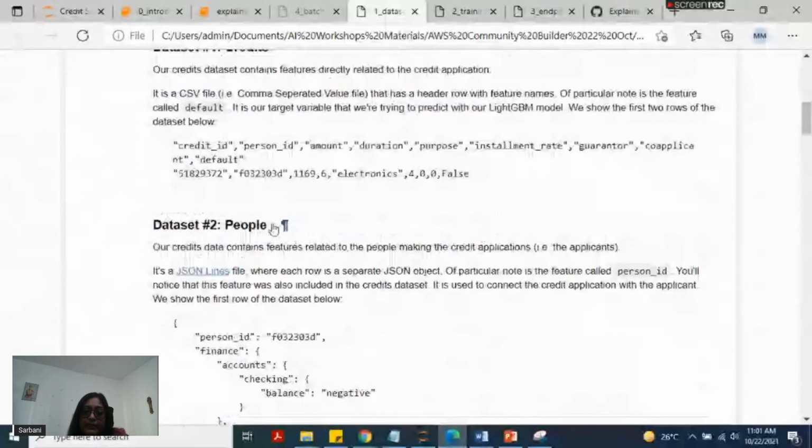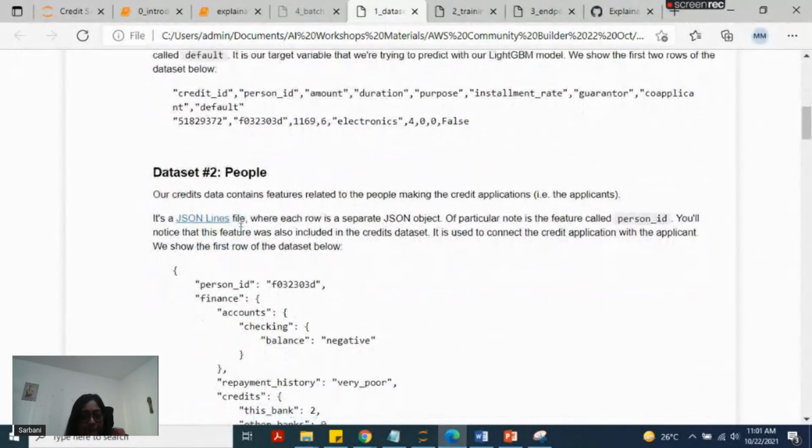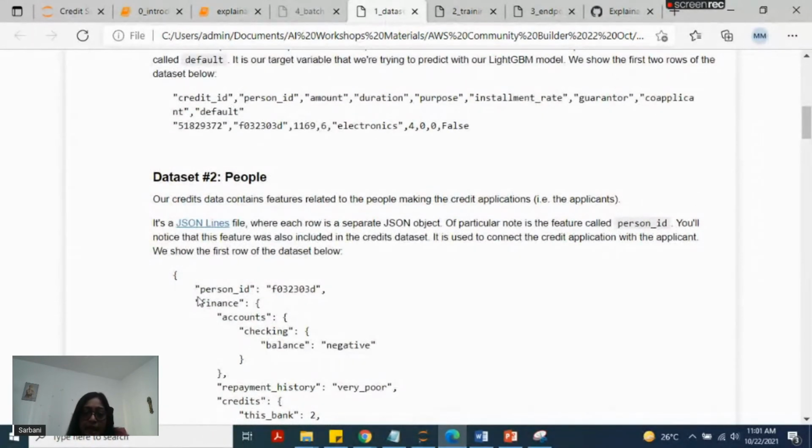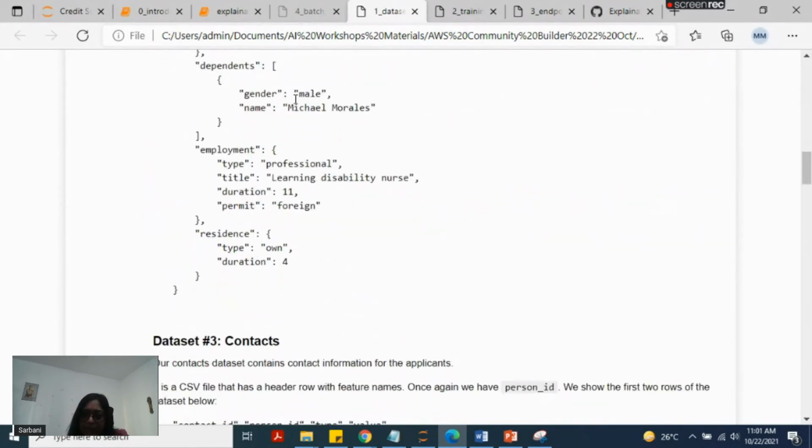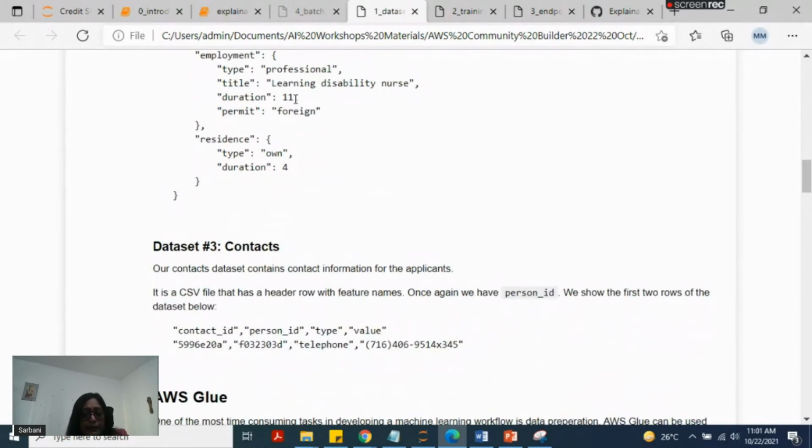The second dataset is a JSON dataset. It is about the people demographics. We can see the person ID is important; it is the key here. This person ID is also in the credit data. Once we merge all three datasets, we'll use this key field to merge them into one dataset. The third dataset is the contact information. I'm just going through it.